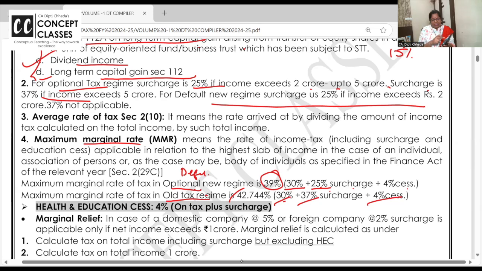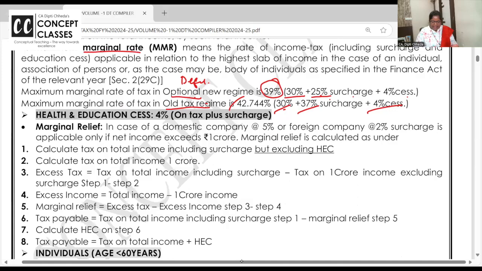Tax plus surcharge, it's coming 41.1 into 104%, 42.744. Clear? Maximum marginal rate of the tax.